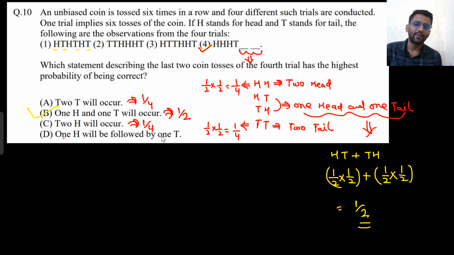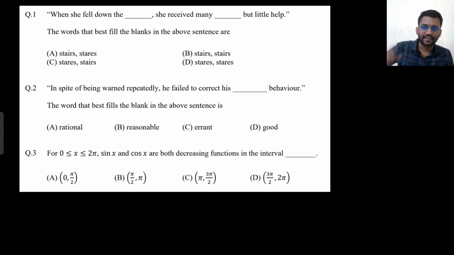1 head will be followed by 1 tail. So the first time you necessarily need to have head only, and the second time you can have tail. So that means 1 by 2 into 1 by 2, that would also be 1 by 4. Are you getting my point? So this is our final answer, option B. Okay, this was a good question. Let's move on to the next set.